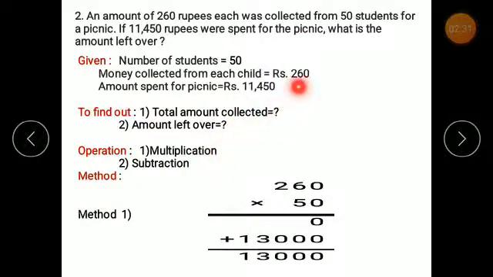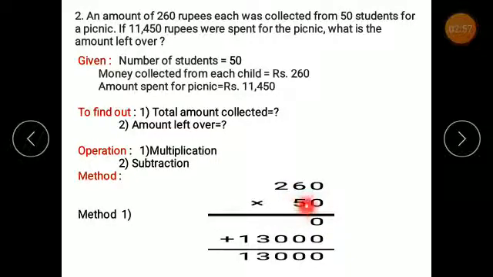So let us see. In method 1 we will first see how many rupees were collected from total 50 students, right? So 260 into 50. We start multiplication from the right hand side. First digit on my right hand side is 0. If I multiply 0 by each digit, we get only 0. Next number is 5, which is in the tens place.